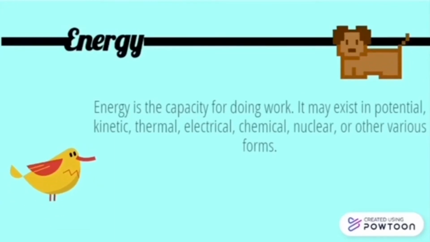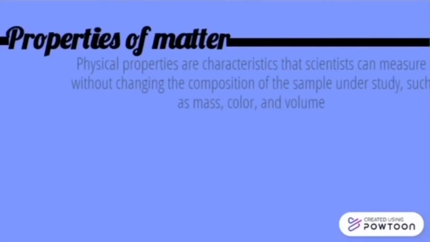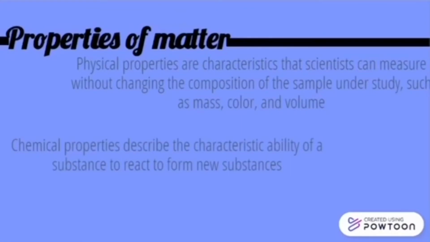Then we have properties of matter, and they divide into physical and chemical properties. Physical properties are the ones that we can measure, such as mass and volume, and chemical properties describe the ability of a substance to react with another one. So we'll look at properties such as corrosion or flammability.